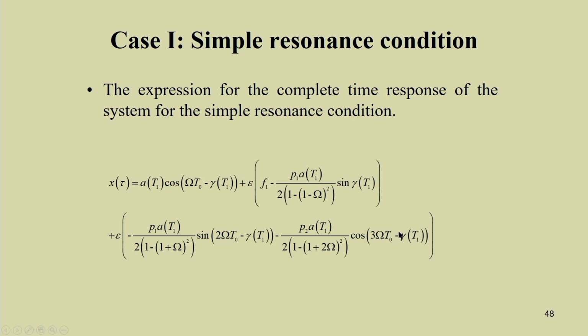So, you just see, it contains the frequency, for example, omega t0, here we have 2 omega t0 and another term, that is 3 omega t0. The solution contains 3 frequencies here. So, this way you can find the response of the system, and by plotting this response you can check the response of a pneumatic artificial muscle.